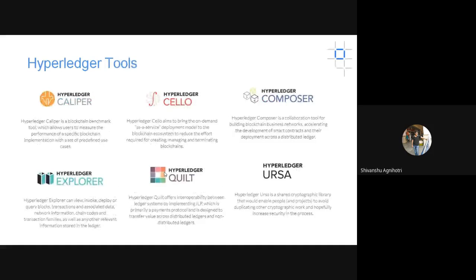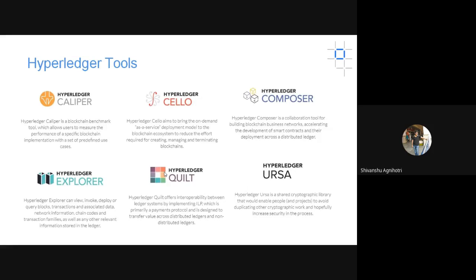And if we talk about tools, there are different kinds of tools provided by the Hyperledger community. As we can see here, Hyperledger Composer is there, Hyperledger Caliper is there, Cello is there, Quilt is there. I haven't used the others, but I've worked on Hyperledger Composer and on Hyperledger Caliper as well.